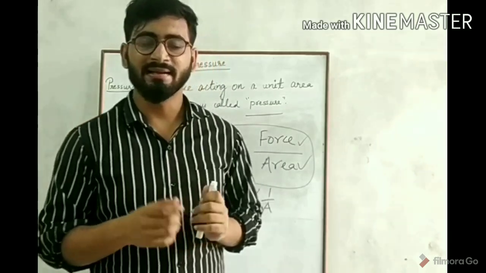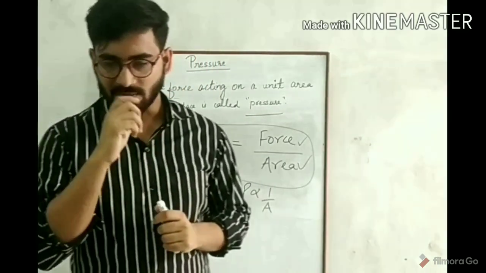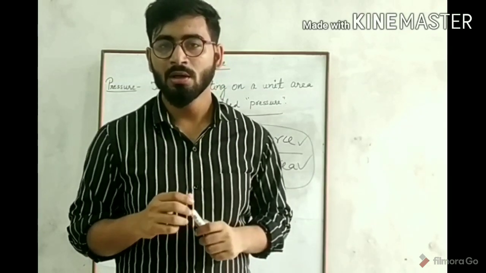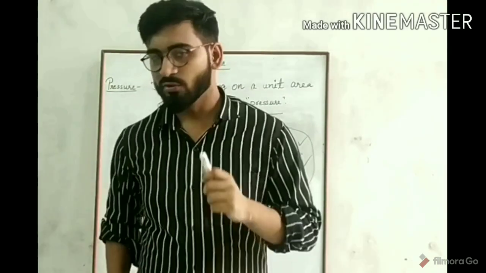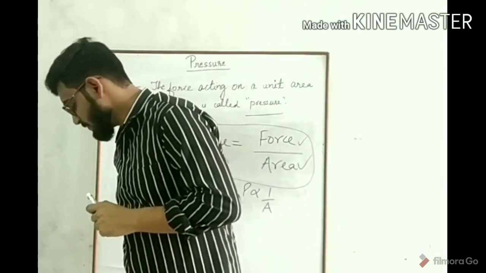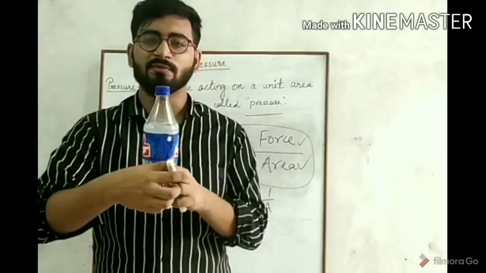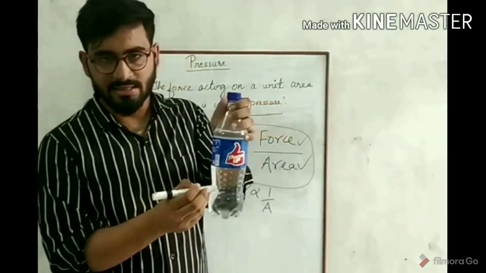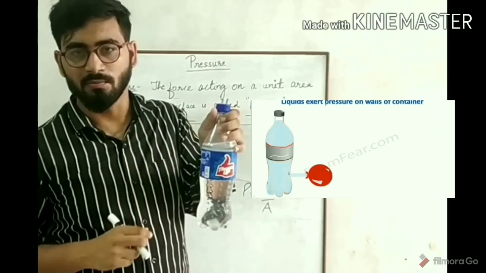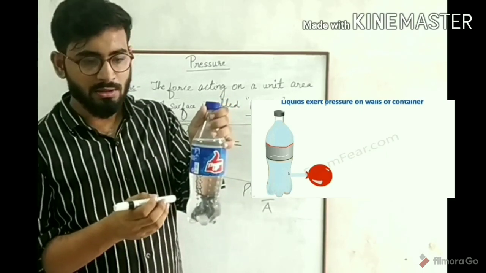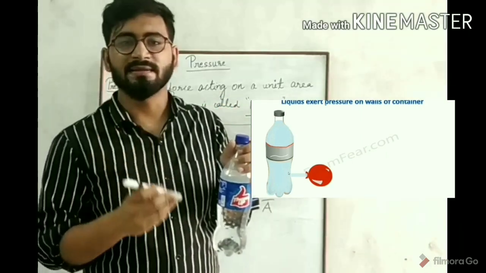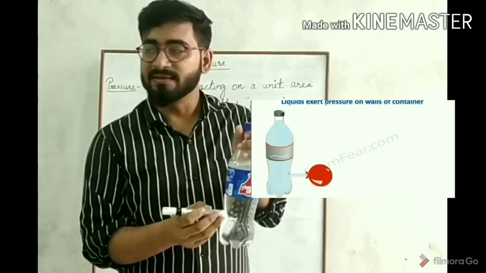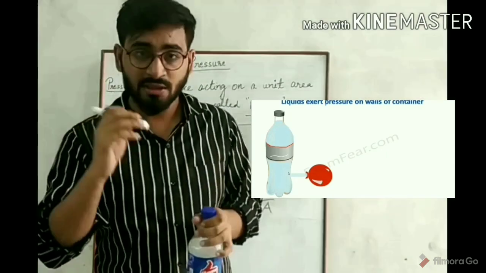You can understand this with a simple activity. You can do this activity at your home also to understand this topic better. Look at me carefully. Suppose you take this water bottle. What you have to do, now you make one hole here, okay, near the bottom of the bottle. After making the hole, you take one cylindrical tube. After taking this cylindrical tube, you fix this cylindrical tube here, okay.